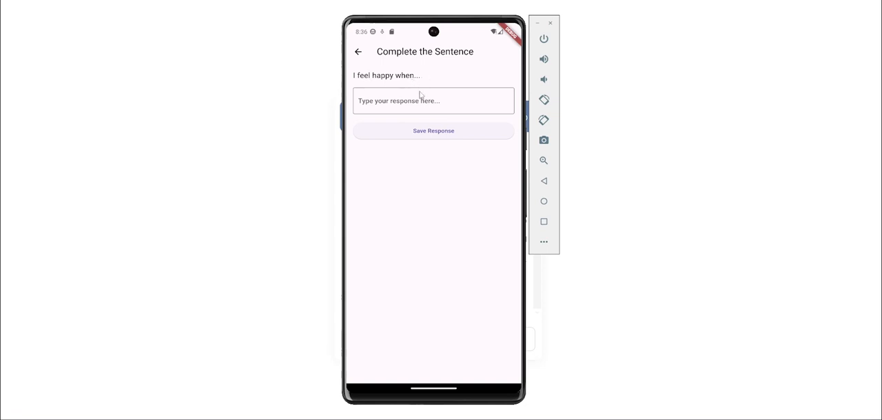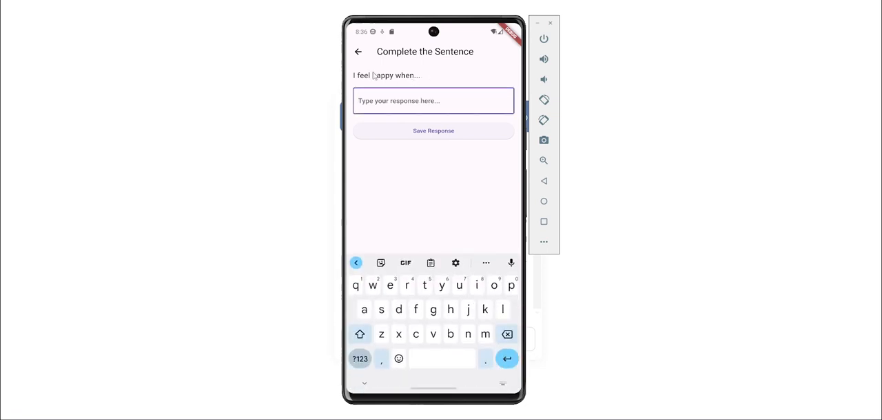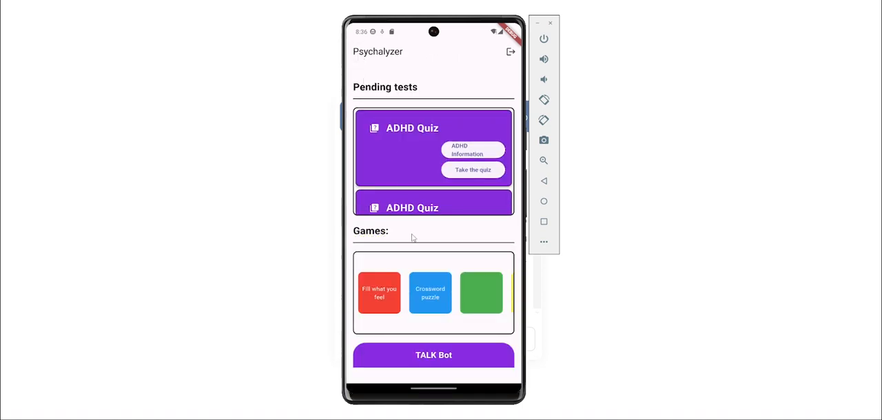He will have to complete the statement, like I feel happy when I'm coding, or when I play badminton. And then when I click on the save response button, it will get stored in the backend, and a report will be generated using a machine learning algorithm. Then we are thinking to add crossword puzzles, then some scribble games, etc.